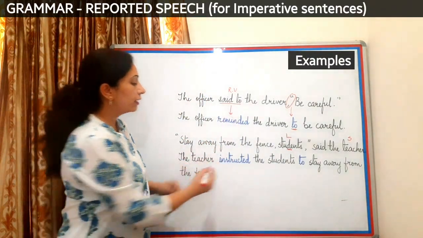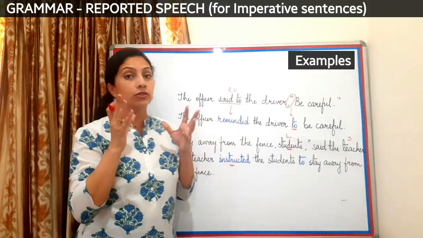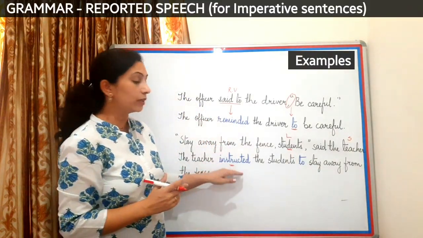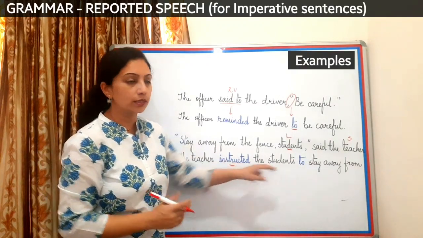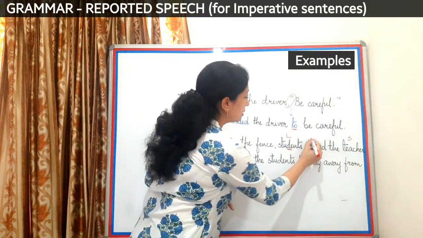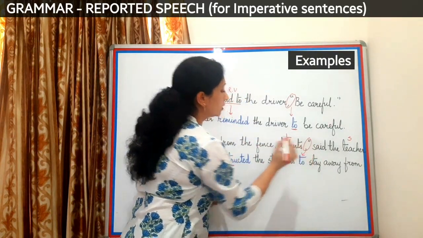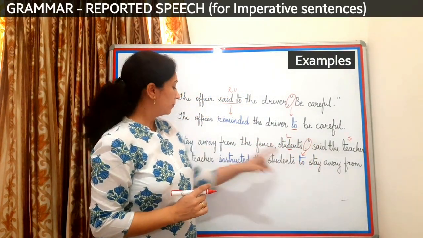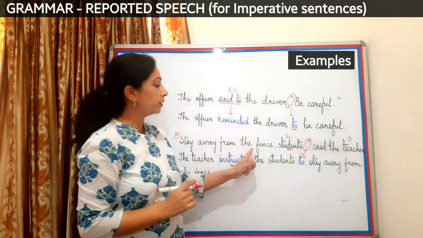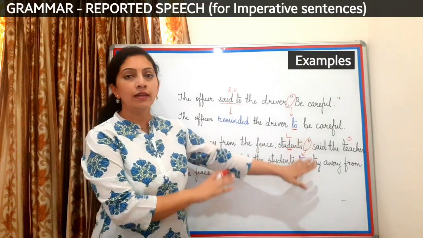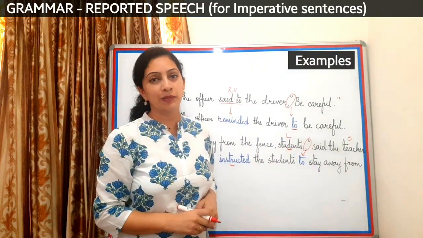The teacher instructed. Why instructed? Because the tone of the teacher is like giving a command or an instruction. So instructed the students. We know that to is to be used. So instead of these quotes, I have used to. To stay away from the fence. So the entire sentence will come as it is in indirect speech.